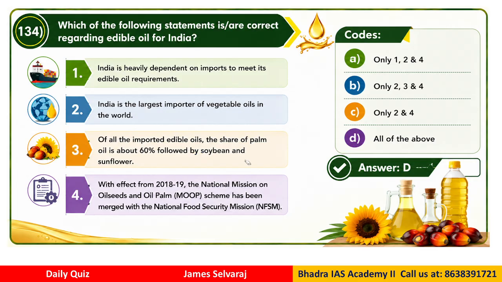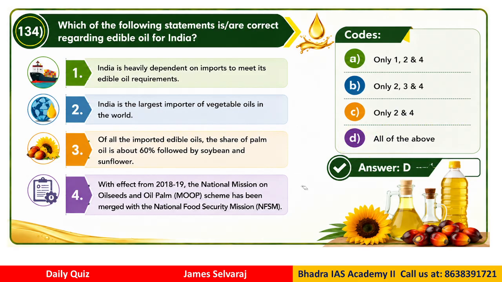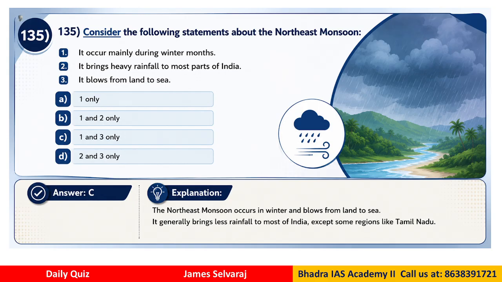So, our options are 1, 2 and 4, 2, 3 and 4, 2 and 4, and all of the above. So, the correct answer for this question would be all of the above. Answer is D. Why? All these statements are correct with regard to the edible oil problem in India, because India is the largest importer of vegetable oil, and the government has launched this oil palm mission. Assam is also preparing its oil palm mission targets, etc. This kind of question is very significant for national security and food security also. So this is necessary preparation for the exam.